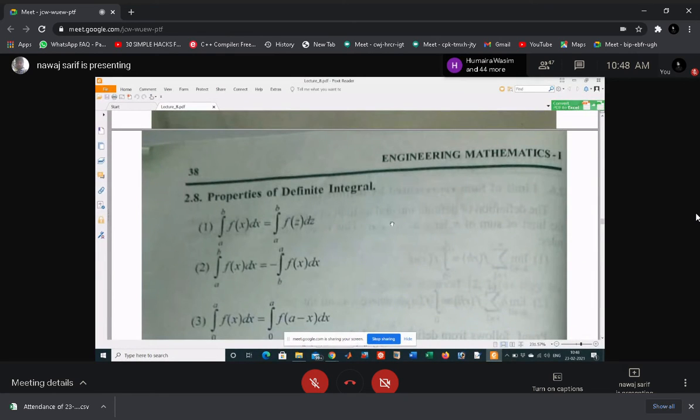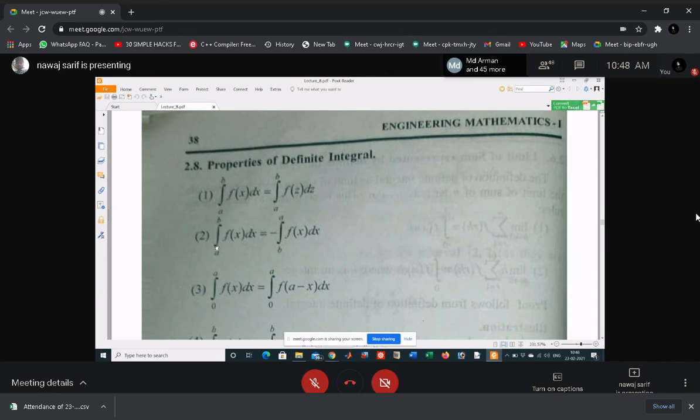If you integrate t cube dt, or if you integrate x cube dx, there is no difference, because an integral ultimately gives you a finite value. So integral a to b f(x) dx and integral a to b f(z) dz are both the same. And if you reverse the limits, then what will you get?